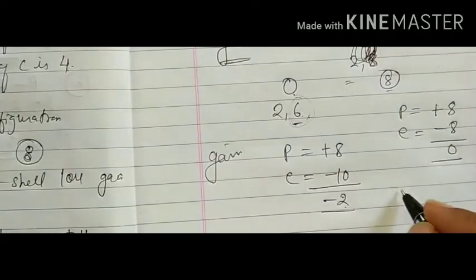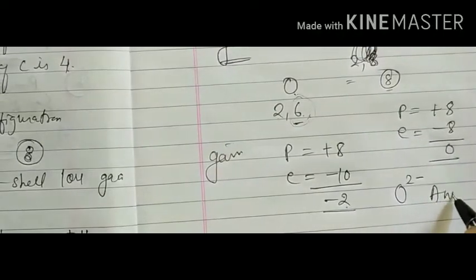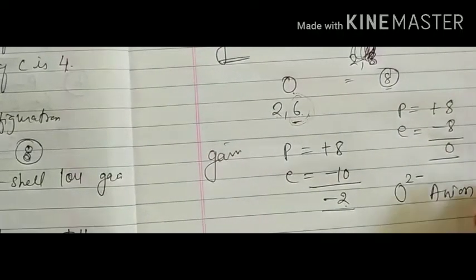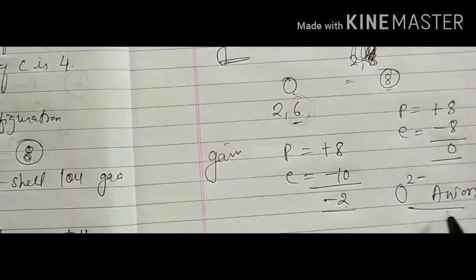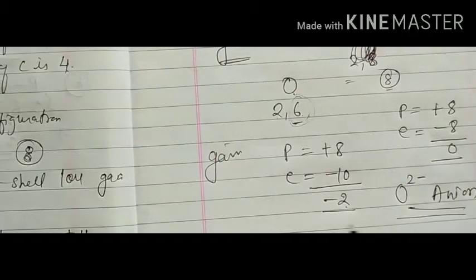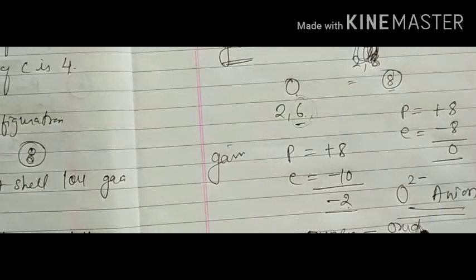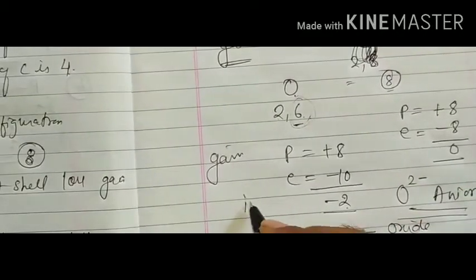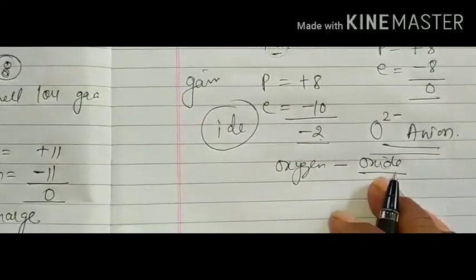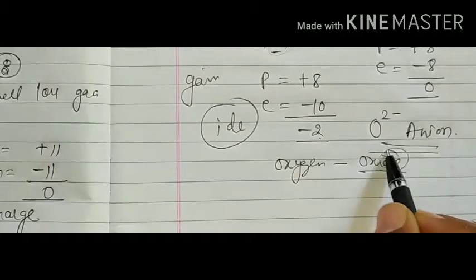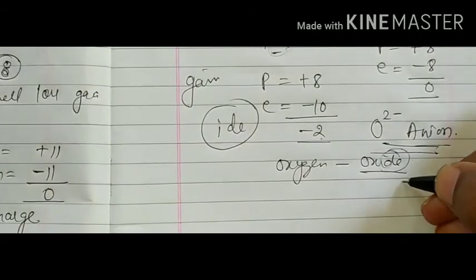Minus 2, then the sign will be like that. It is known as an anion. They gain 2 electrons in their valence shell to form negative ions. For example, oxygen becomes oxide and sulfur becomes sulfide. We are talking about the "ide" ending. That is, they are known as anions.